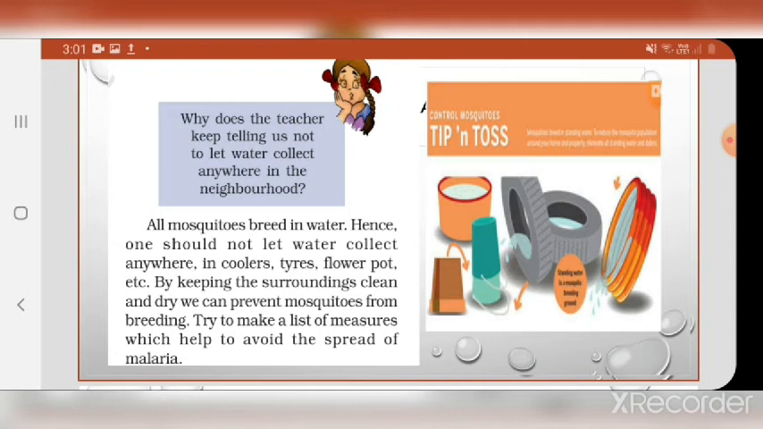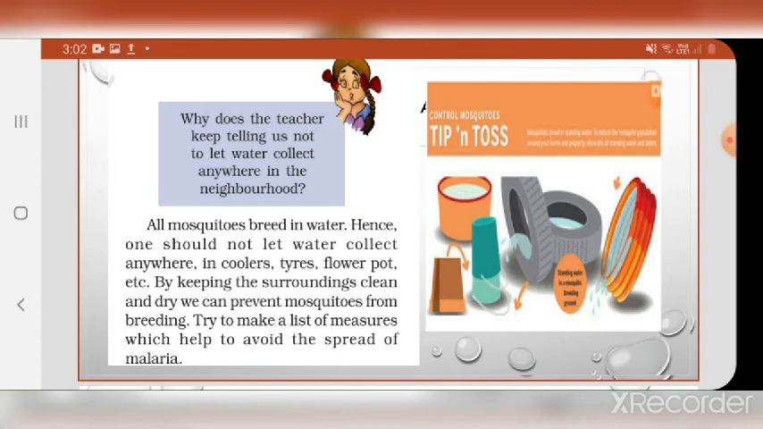Hence, we should not allow water to collect anywhere, in coolers, in tires, in flower pots, in buckets, anywhere where the rainwater collects. We should avoid collecting rainwater in stagnant condition. When the water is in running condition, the mosquito does not breed there. But if water is collected somewhere and it is stagnant, the mosquito breeds in it and lays eggs. By keeping the surroundings clean and dry, we can prevent mosquitoes from breeding.